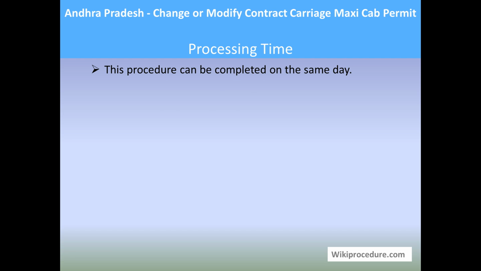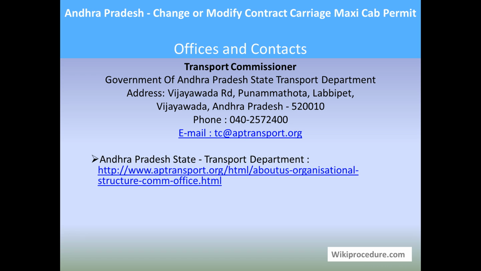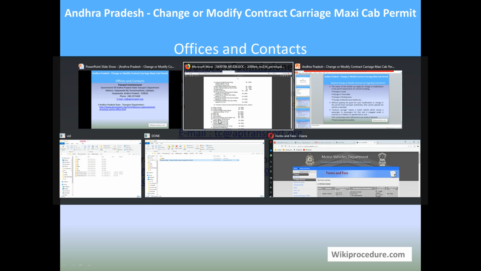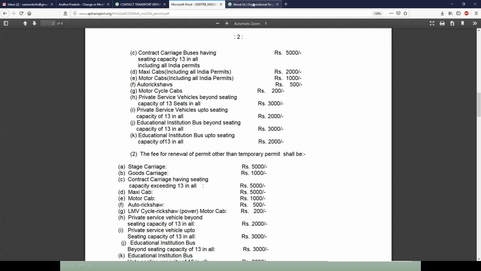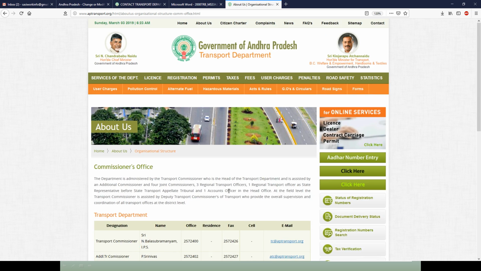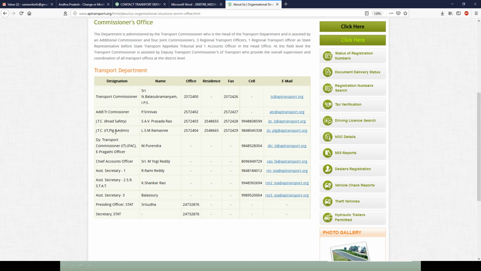Offices and contacts. Transport Commissioner, Government of Andhra Pradesh State Transport, Purnamatota, Vijayawada, Andhra Pradesh. Phone number, email ID are provided here, and also the link is provided here. These details will help you to communicate with the officials for clarifying your doubts and complaints. The link below will take you to a page which has different names of the people who are designated to carry out these works, and their office numbers, mobile numbers and email IDs are provided for personal interactions for the applicant.